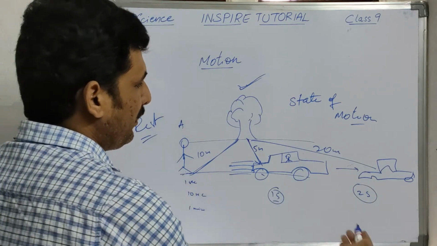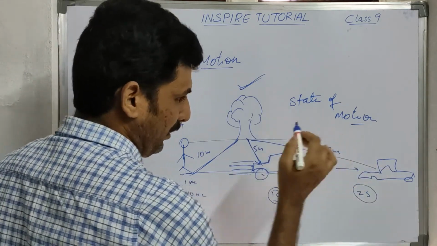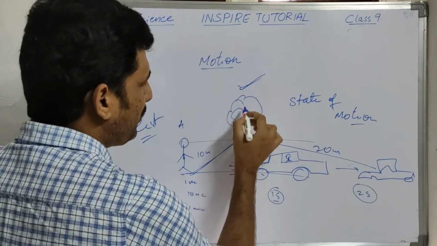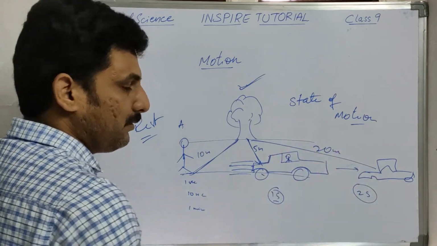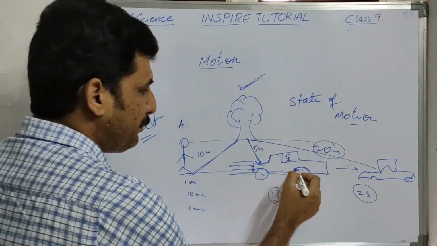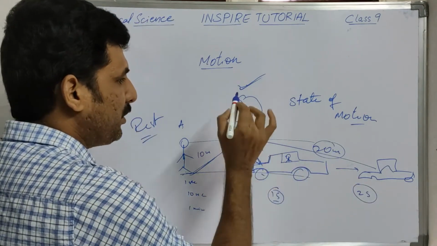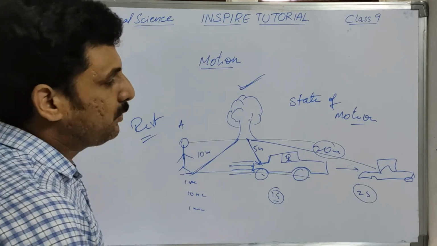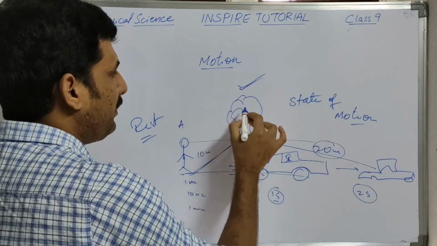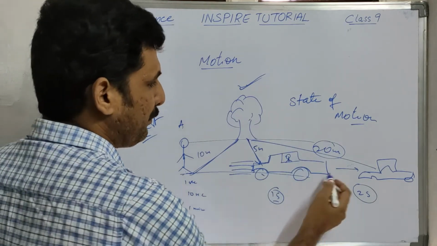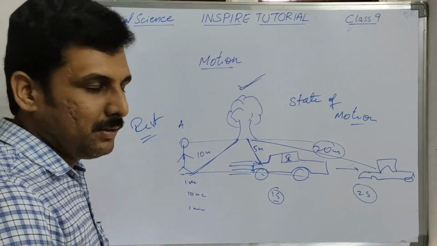Now we are taking the car as the reference, so the distance of the tree from the car will be 20 meters. Now with respect to the car, the position of the tree is changing with time. So we can say this tree is in the state of motion with respect to this car.